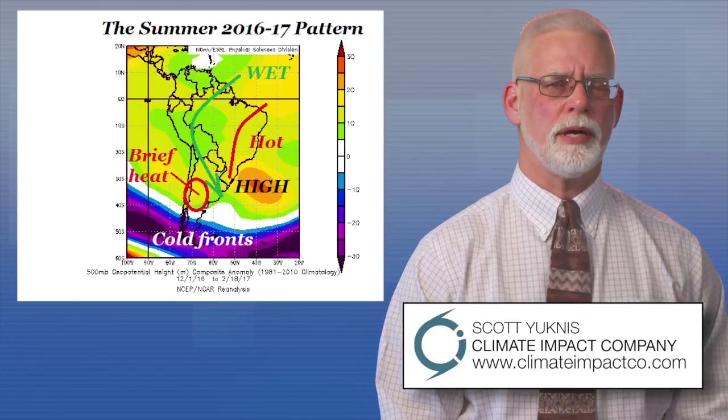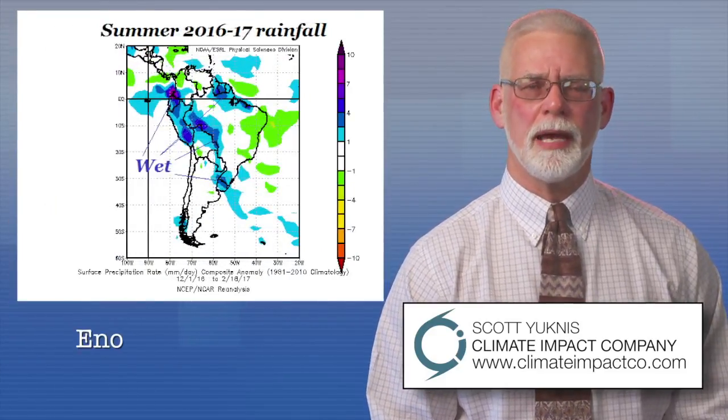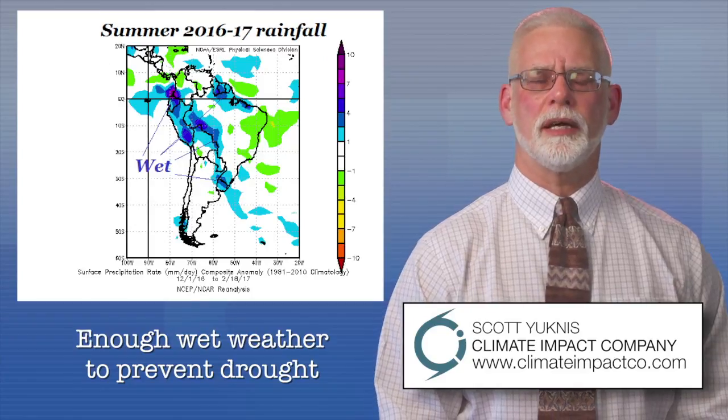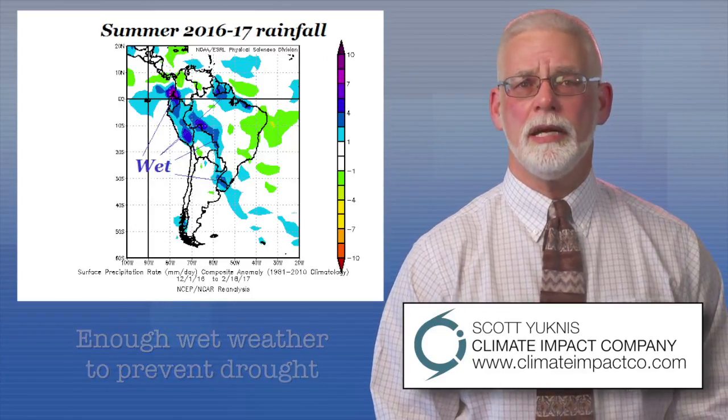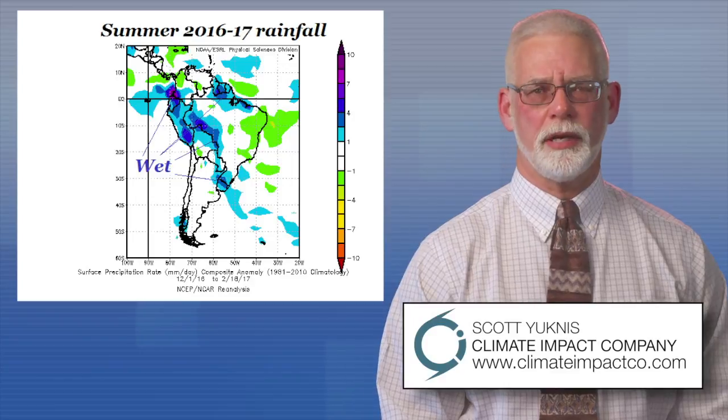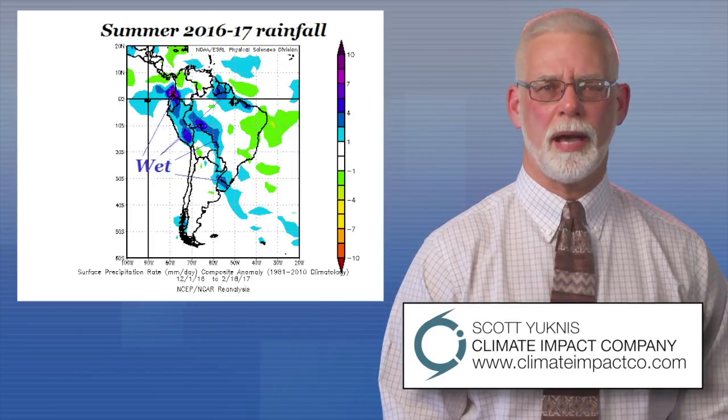But on the backside of that ridge pattern, a trajectory of moisture coming out of the tropical Atlantic led to occasional heavy rains over western Brazil, southeastern Brazil, and sometimes into northeastern Argentina. So that prevented the drought pattern from developing.